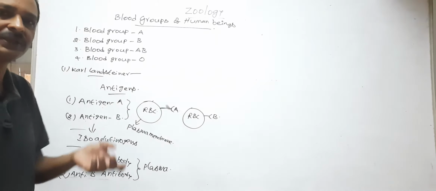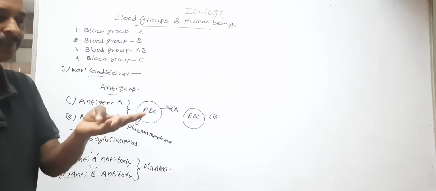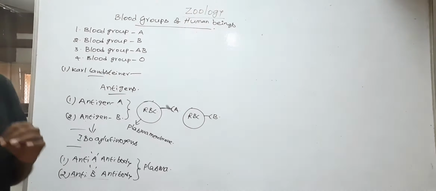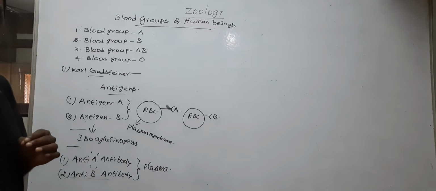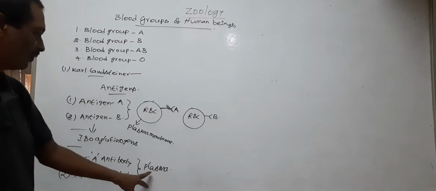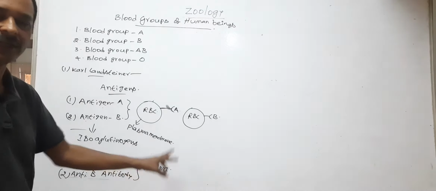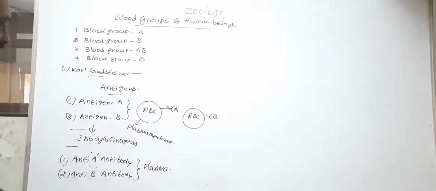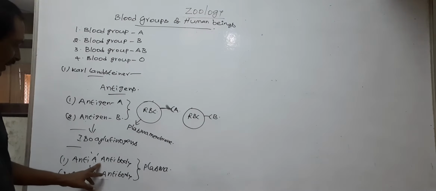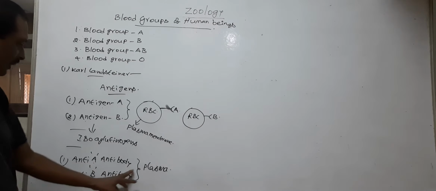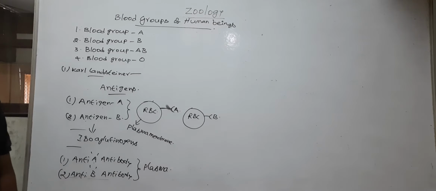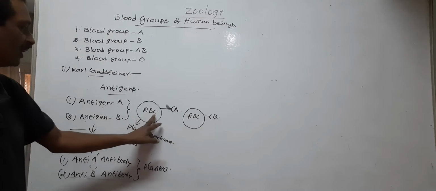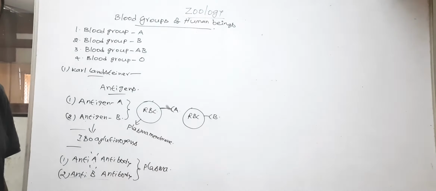Blood corpuscles means blood cells; RBC, WBC and platelets are the blood cells. So the anti-A and anti-B antibodies are located in the blood plasma, but antigens are located on the surface of the RBC.